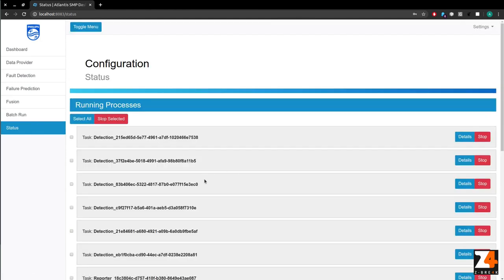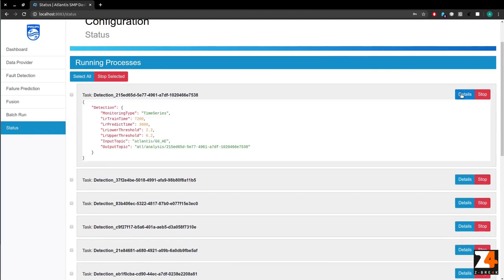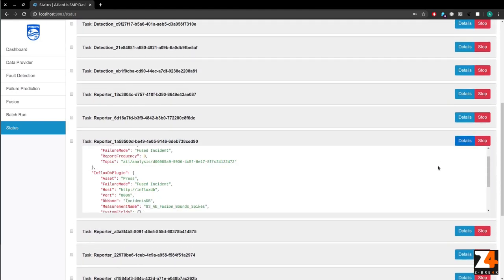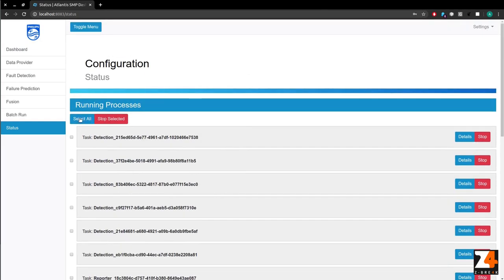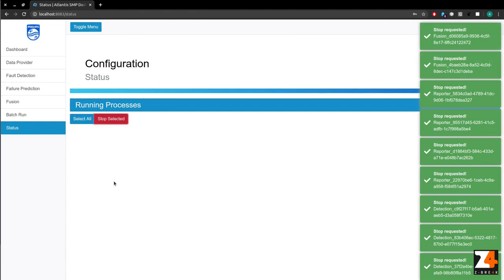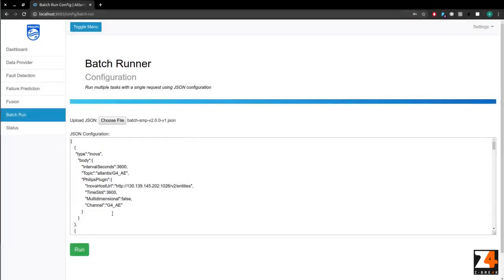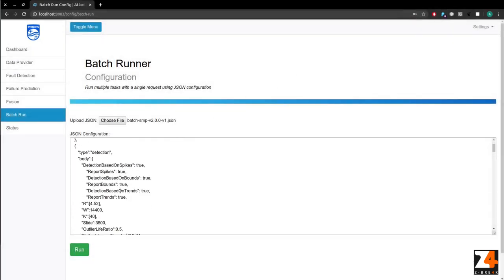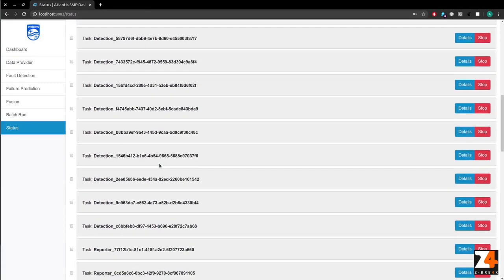We can manage the running tasks from the status page. Here we can see the details about each task, or we can stop one or more tasks. Since a lot of parameterization is required for all the components to work together, Atlantis data scientists developed a feature to provide all the needed parameterization using a single JSON file. Let's deploy all our tasks using this feature. All the tasks are running.